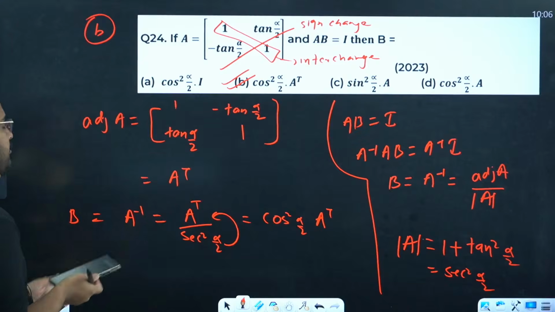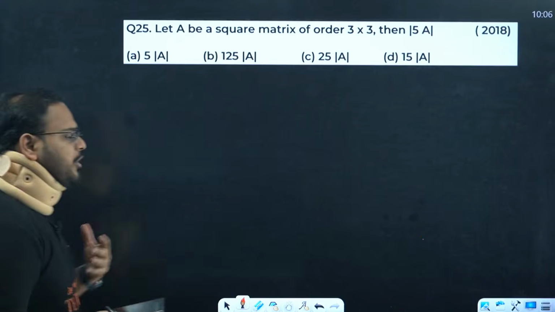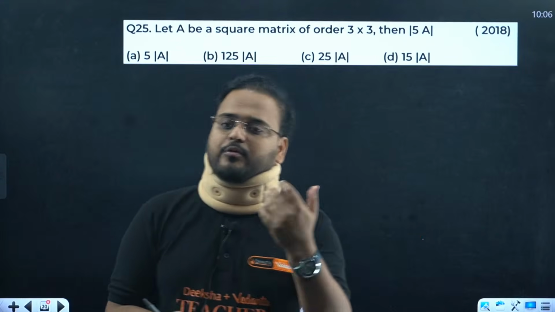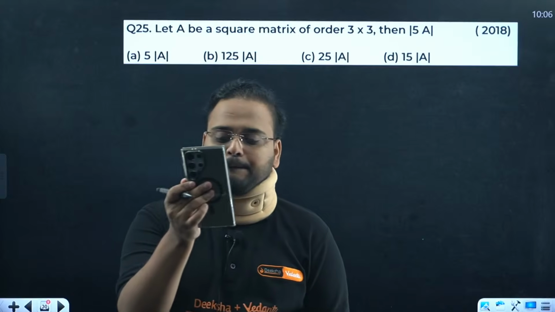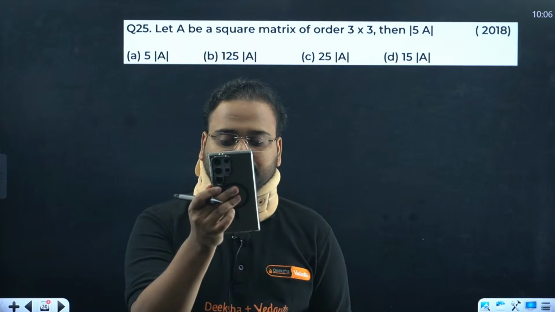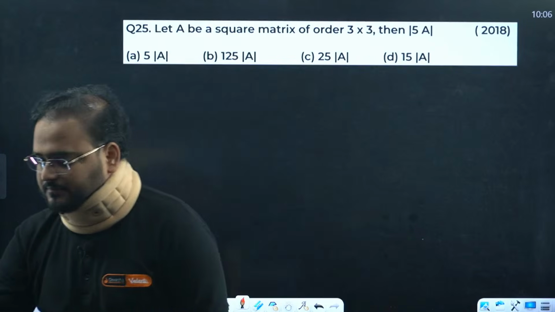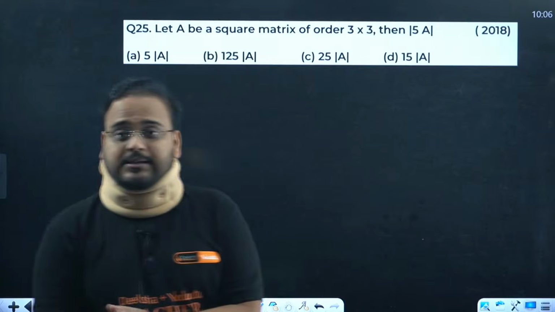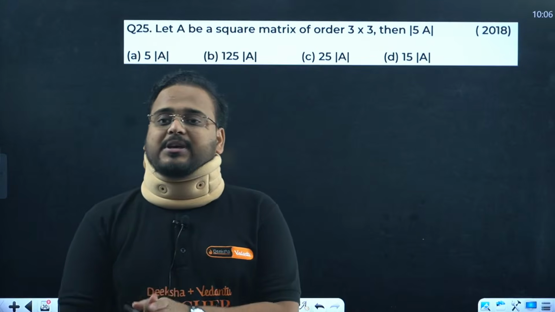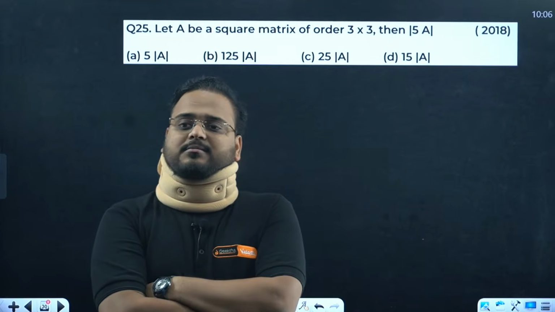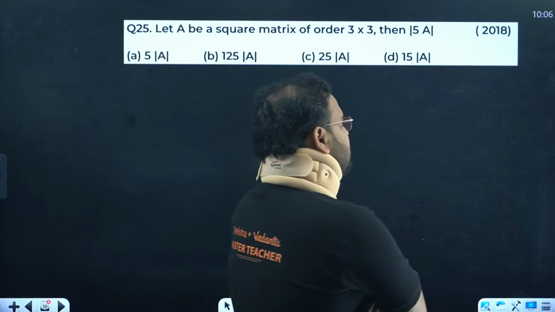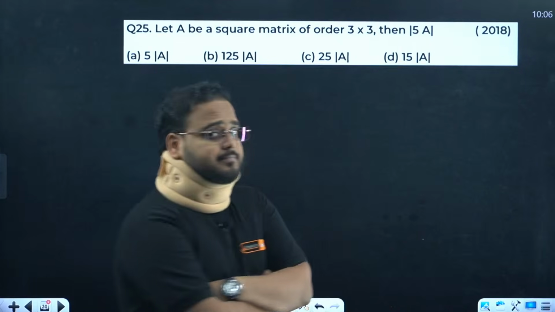Okay, so 24th is done. Very soon, after the PYQ, we're going to move on to case and pattern questions. Yes. Let A be a square matrix of order 3 cross 3. This question, same result. Answer of this question, 25th one.